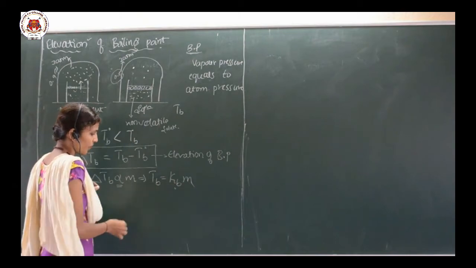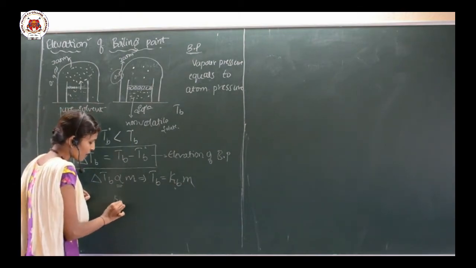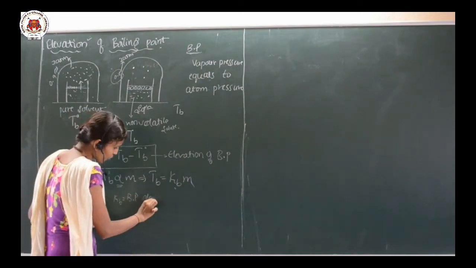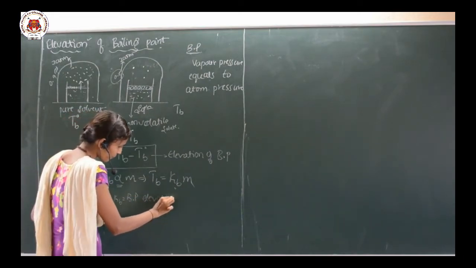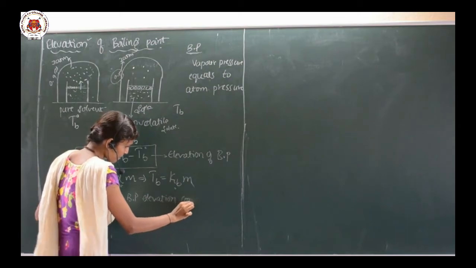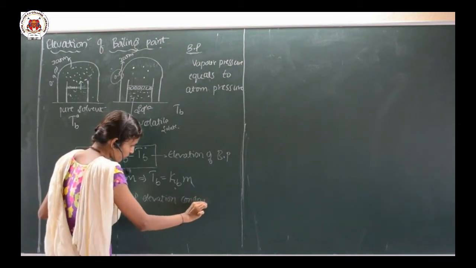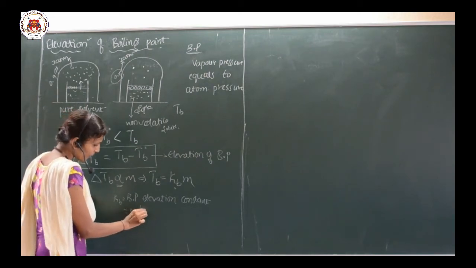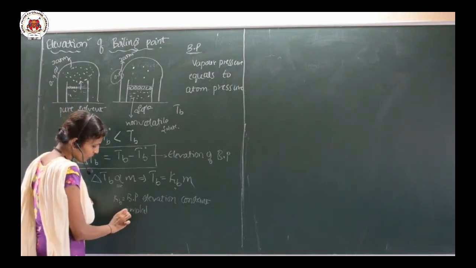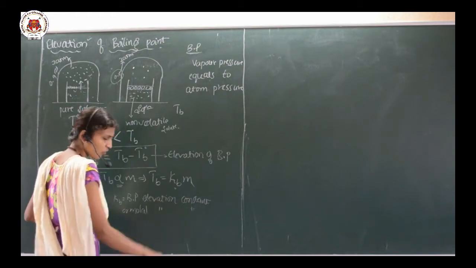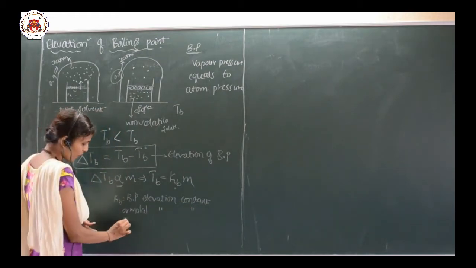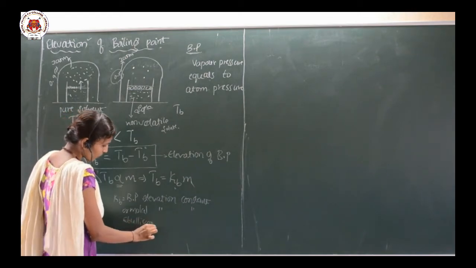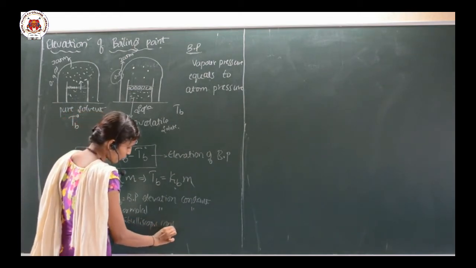What is Kb? Kb is called the boiling point elevation constant, or it is also called the molal elevation constant, or the ebullioscopic constant.